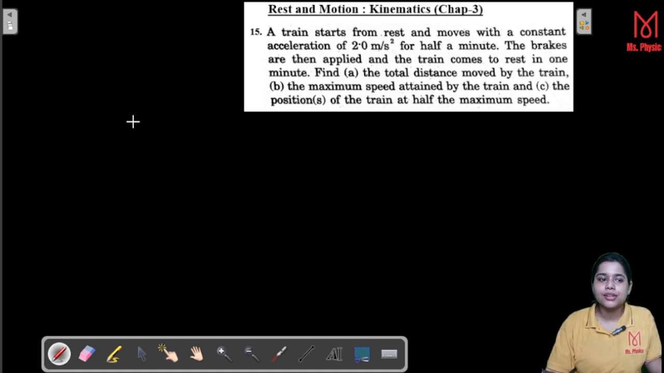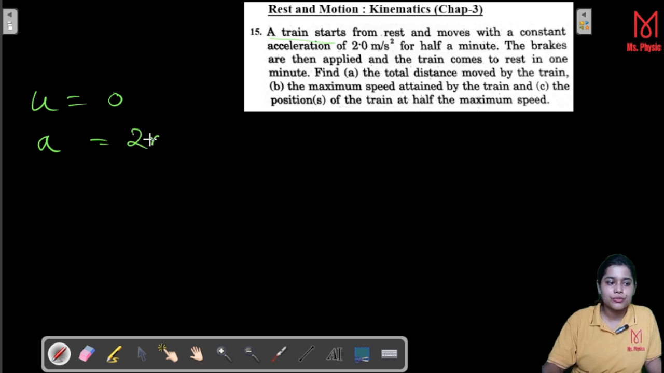So here is your 15th numerical from your HC Verma. A train starts from rest. Rest means u is equal to 0. It moves with a constant acceleration, that means a is equal to 2 meter per second square, for half a minute. Okay, that means time is equal to 30 seconds.